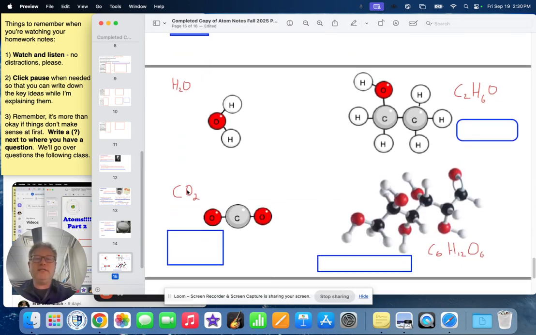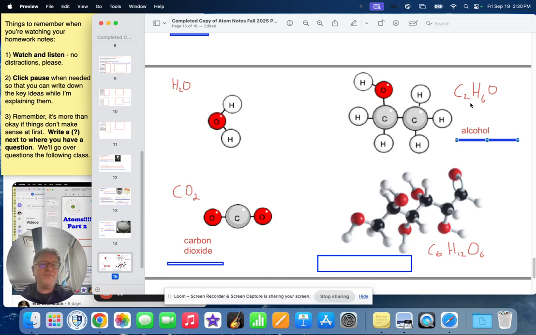H2O, we know what this one is. CO2, you might have heard of. As I breathe out, carbon dioxide, certainly there. This one, you can see C2, there's two C's, 6 hydrogens and 1 oxygen, C2H6O. And this is alcohol, the ethyl alcohol, that's the chemical formula for it. And lastly, there's this one.